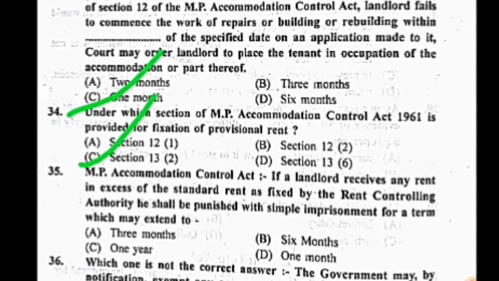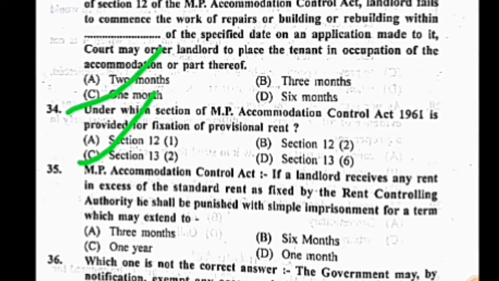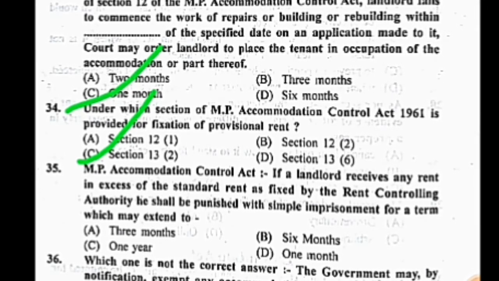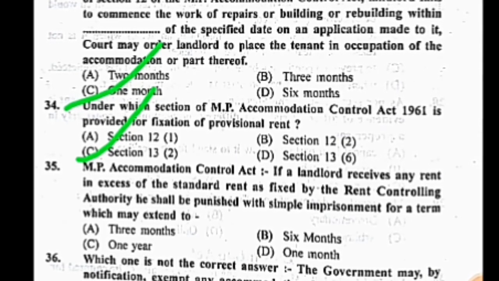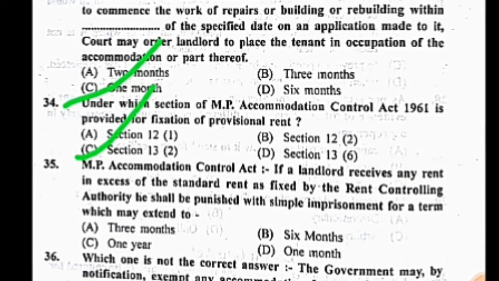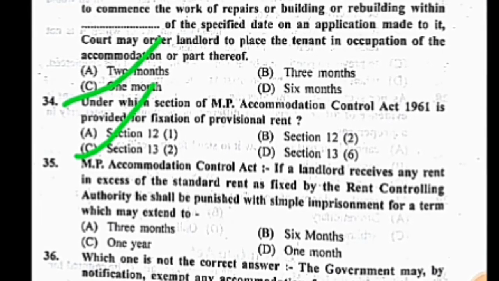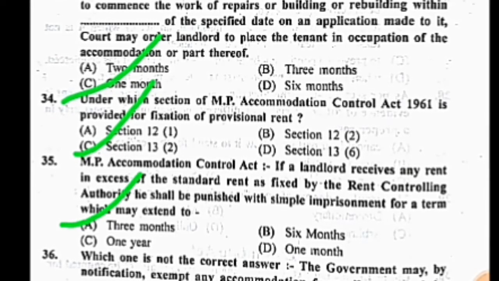Now question number 35. If a landlord receives any rent in excess of the standard rent as fixed by the rent controlling authority, he shall be punished with simple imprisonment for a term which may extend to: A. 3 months, B. 6 months, C. 1 year, D. 1 month. The correct answer of this question is A. 3 months. He can be punished for 3 months.